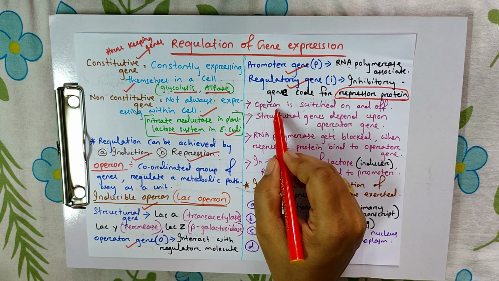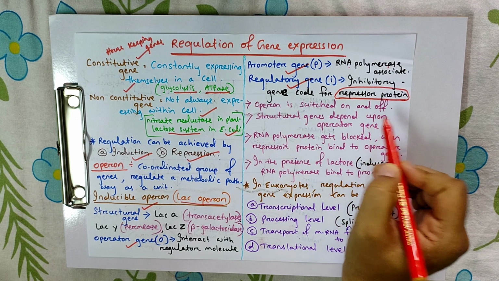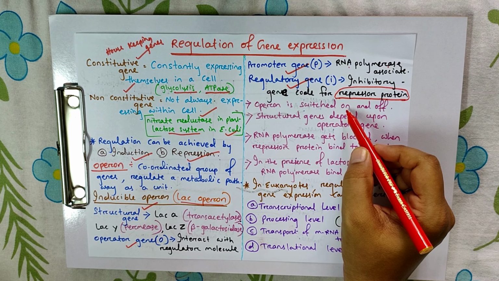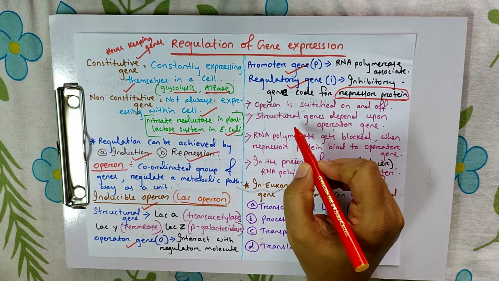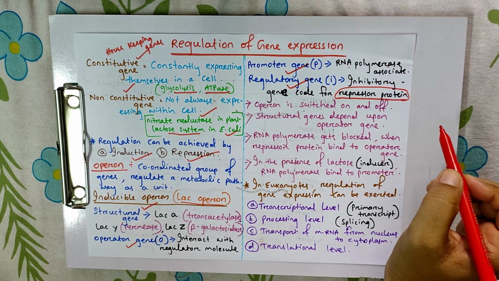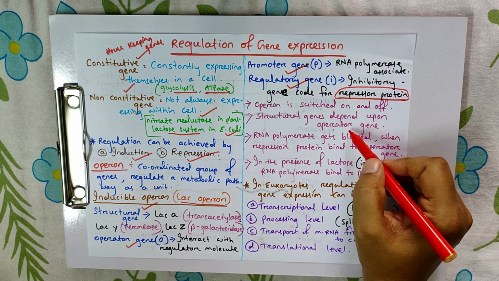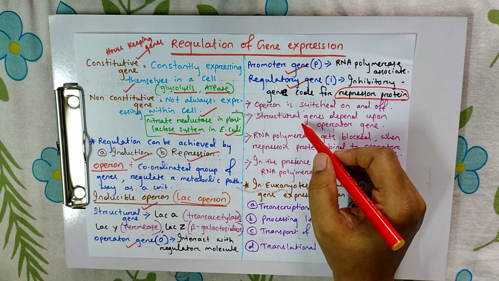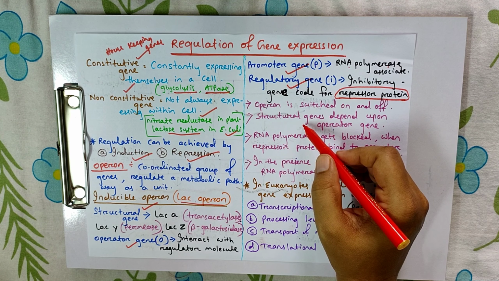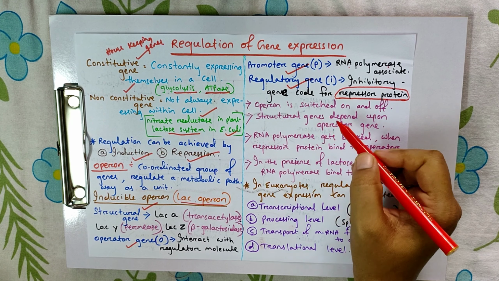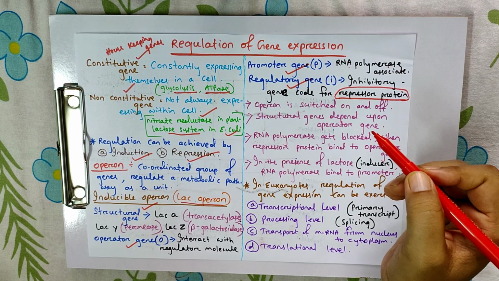Next, the operon is switched on and off. When it is on, it is induced. When it is off, it is repressed. Structural genes depend upon operator genes. If the repressor protein is attached to the operator gene, then the structural genes do not undergo transcription. If the repressor protein does not bind in the presence of inducers, then the structural genes become transcribed.